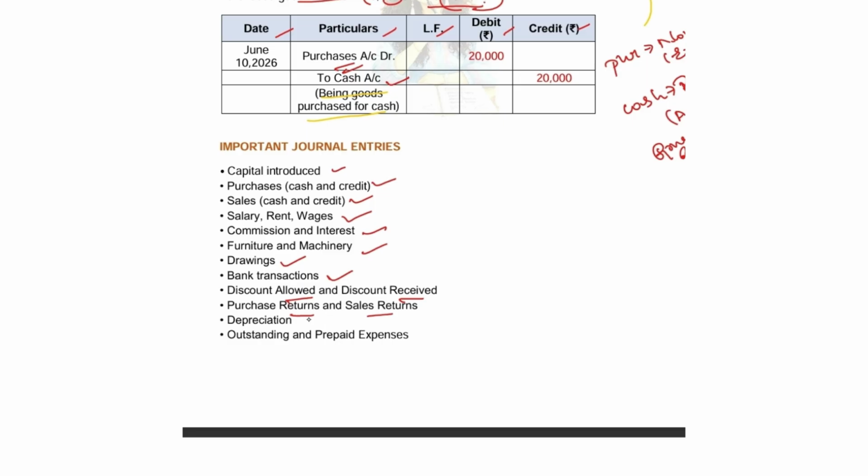Then depreciation on machinery, furniture, etc. And outstanding and prepaid expenses. Outstanding means yet to pay: the responsibility is incurred but you have not paid. Prepaid means you have already paid.